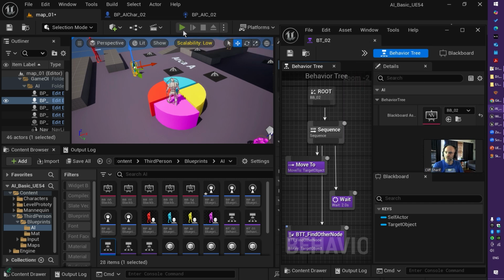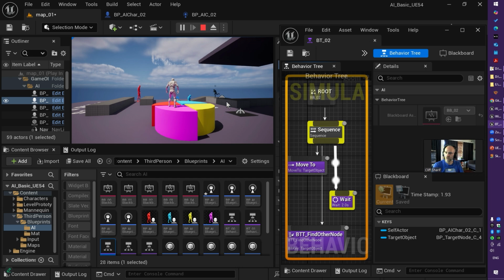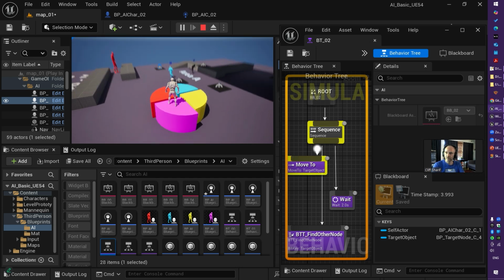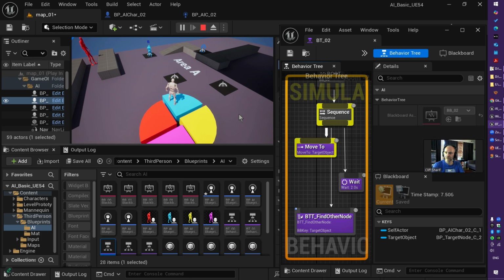Let me just run, choosing the AI controller number 2, which controls this behavior tree, and here we go. So I have my move to, and then I have wait. And then it seems like this guy gets ticked suddenly, and that is where the magic is happening.